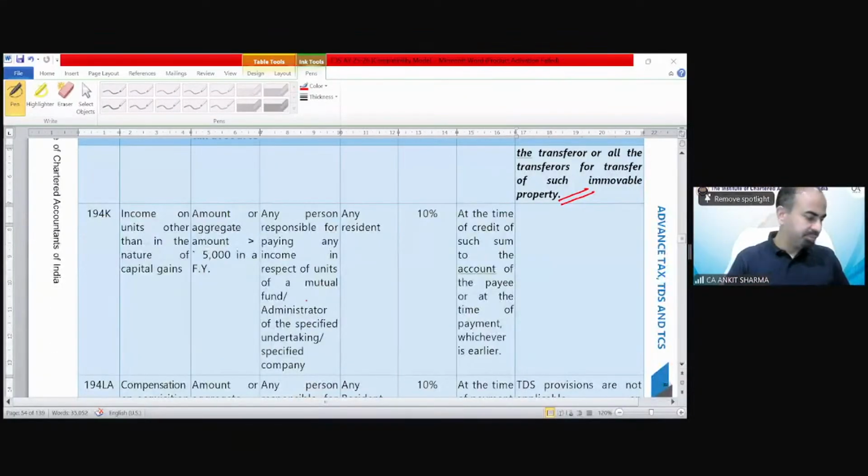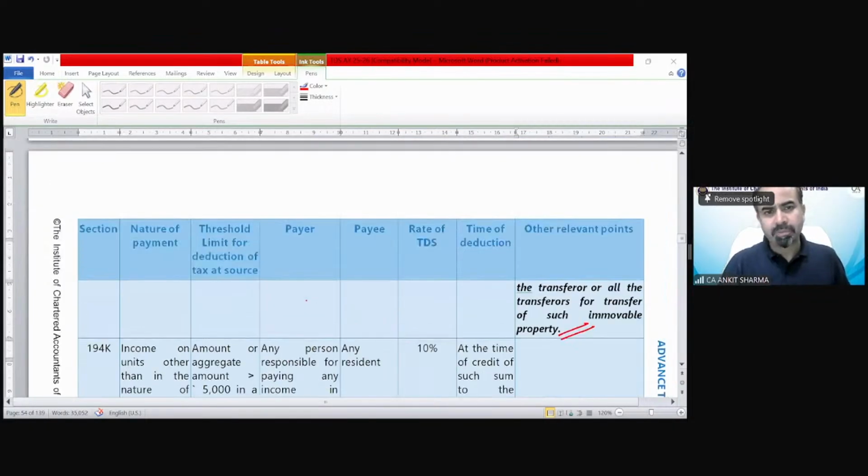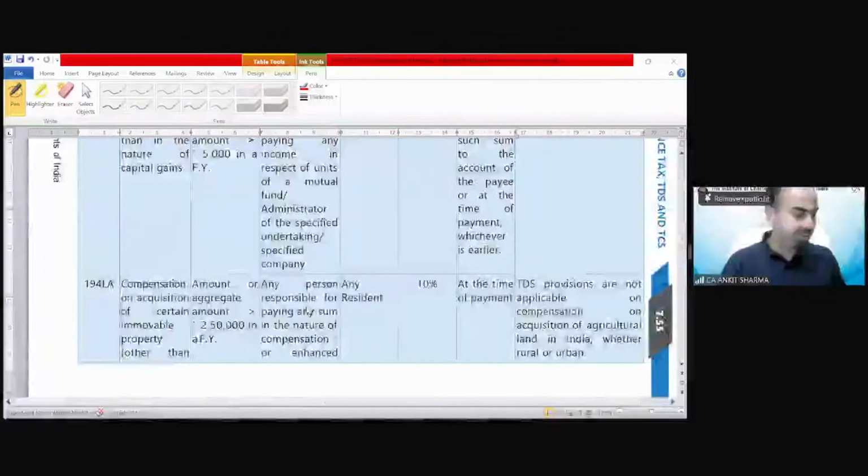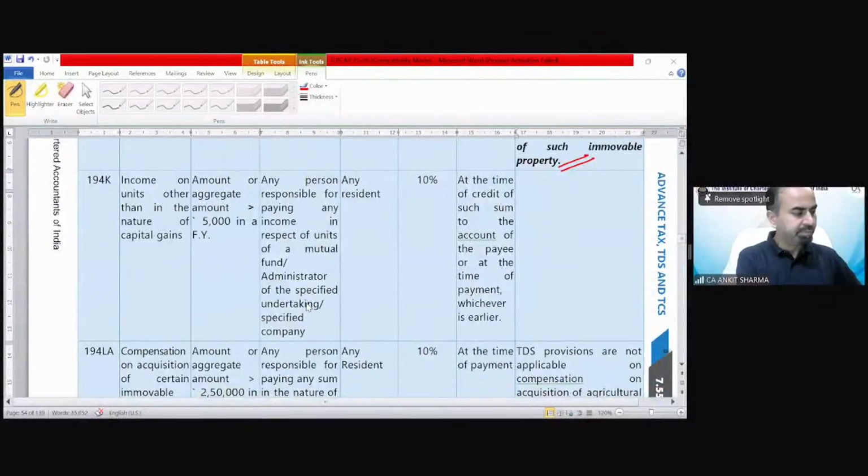Section 194K is here now on page number 7.55. Section 194K is income on units other than in the nature of capital gain.